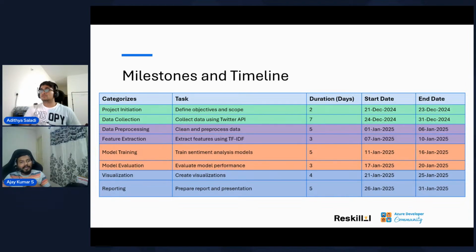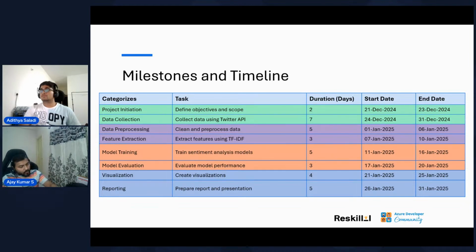The other thing is the API limitation. Let's say we are using Twitter's APIs. There could be a case where the data is huge, so your API calls could be failing or be throttled by the API from the Twitter side. So make sure that you are planning for these limitations when you're designing your architecture, right? So these are different risks which you need to consider as well, along with these tasks and the milestones, right?